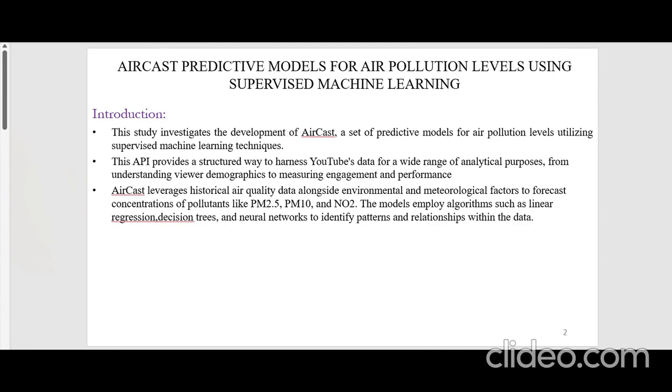Myself, Mohammed Ayman Ansari. Our topic is about Aircast, a predictive model for air pollution, predicting the air pollution level using supervised machine learning. The study investigates the development of Aircast, a set of predictive models for air pollution level utilizing supervised machine learning techniques. Aircast leverages historical air quality data alongside environmental factors to forecast the air pollution in the atmosphere.